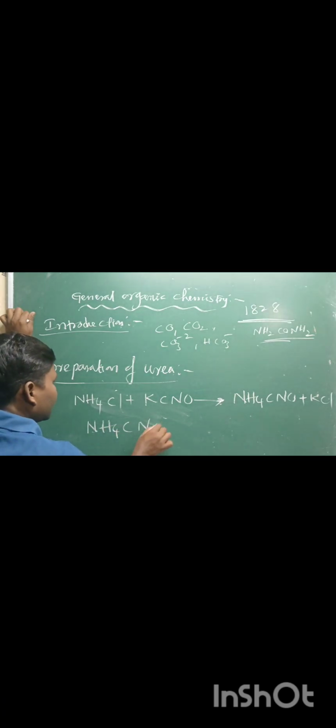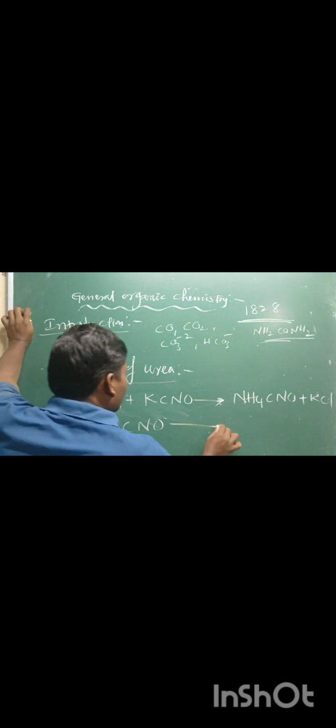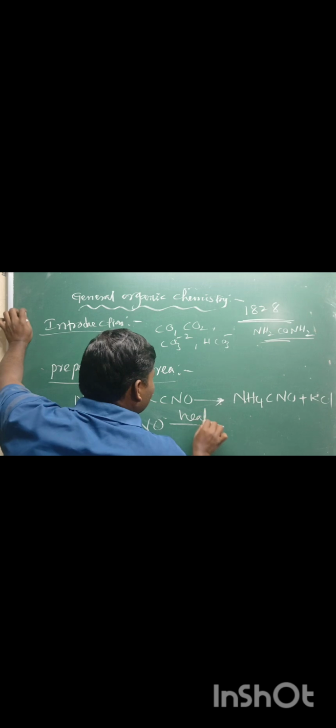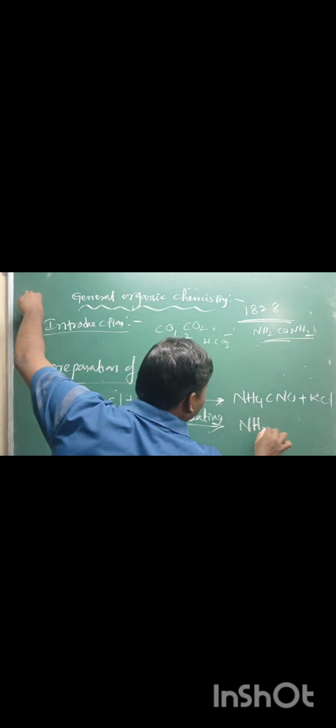On further heating of ammonium cyanate, rearrangement occurs to form NH2CONH2. This compound is called urea, the first organic compound prepared in the laboratory. Here, sorry, ammonium chloride is the starting material.